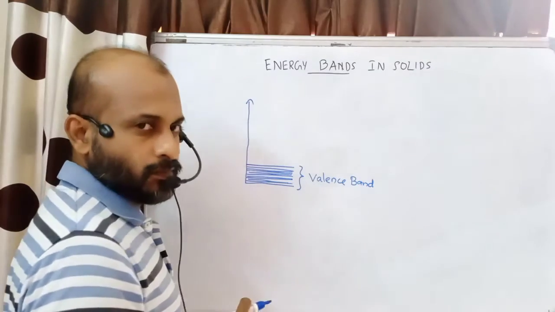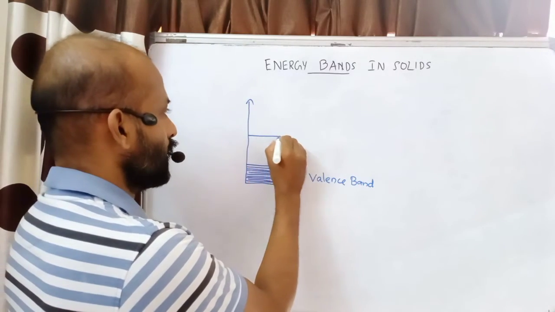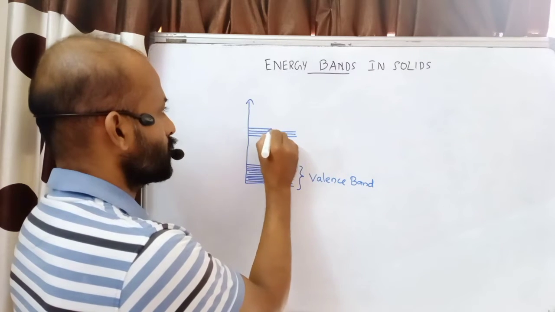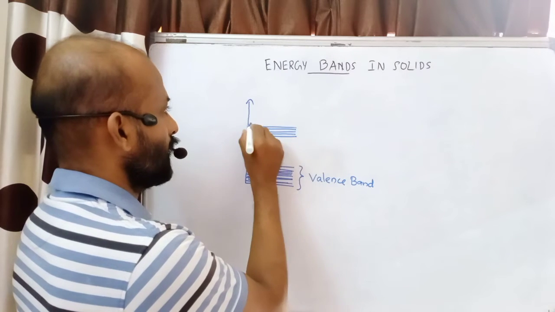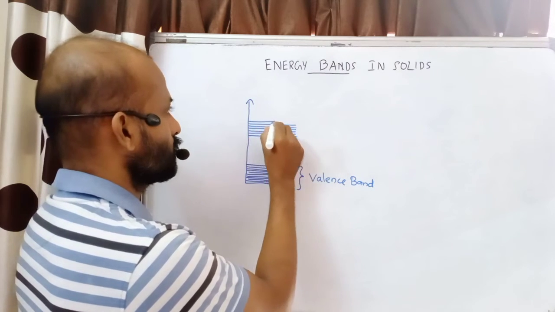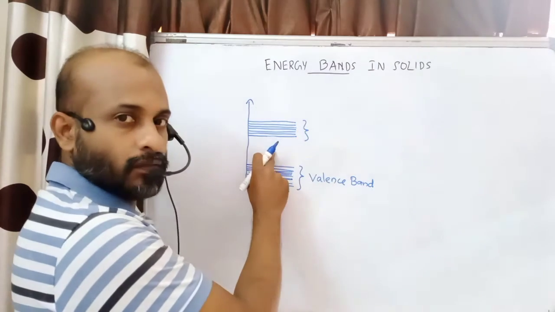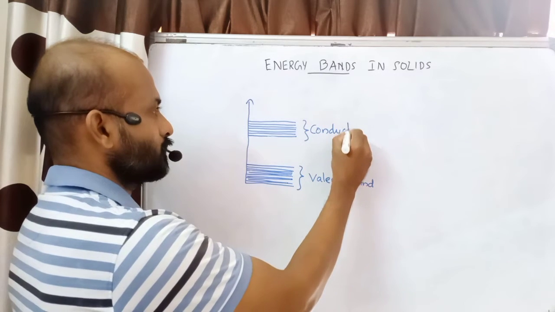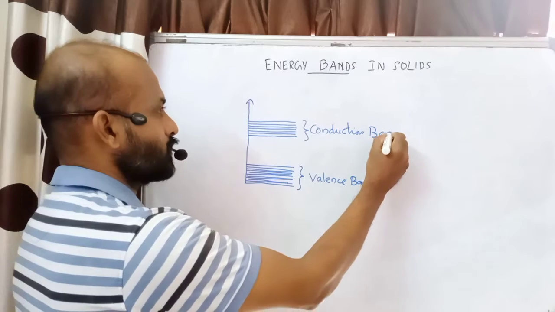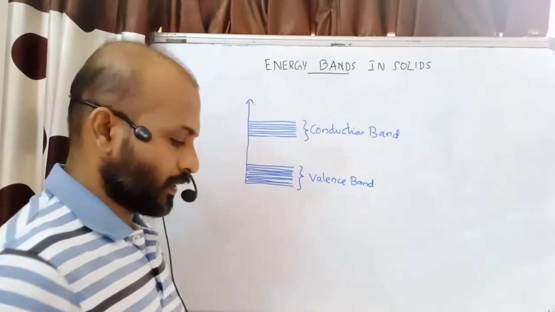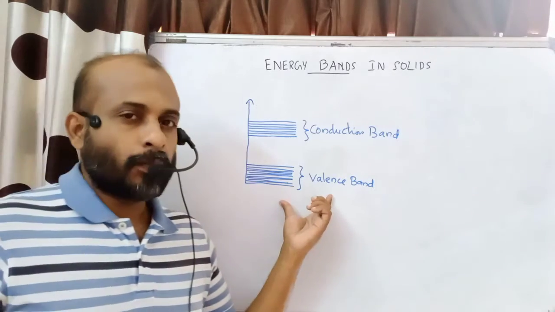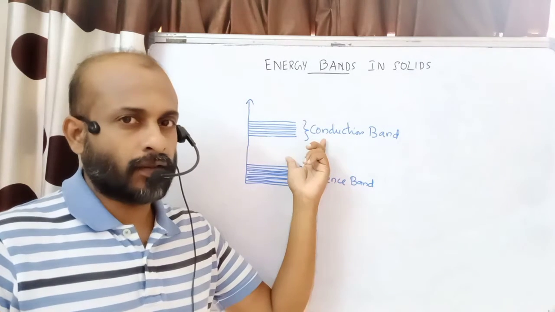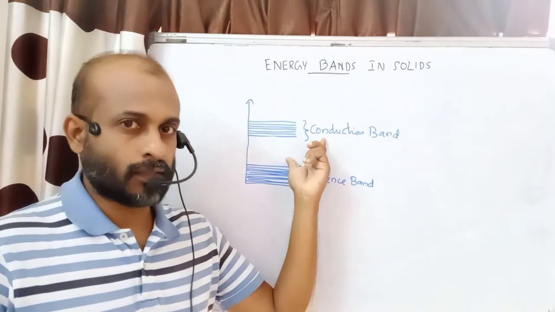Then the uppermost energy band is there. These are the energy levels of the electrons which are able to make conduction. These energy levels correspond to those electrons which are moving in the lattice, which are not bound to the valence shell. They are very free. These levels are called conduction levels, or we can say the band is called the conduction band. So there are two types of energy bands in solids, valence band and conduction band. The valence band will be occupied with a large number of electrons in the normal state. The conduction band will have a few electrons in a solid.